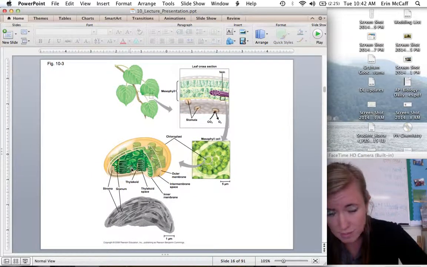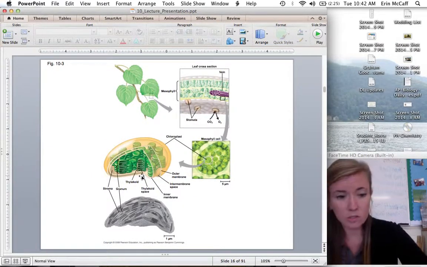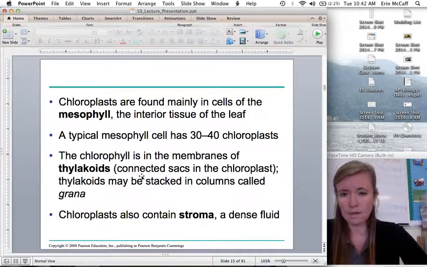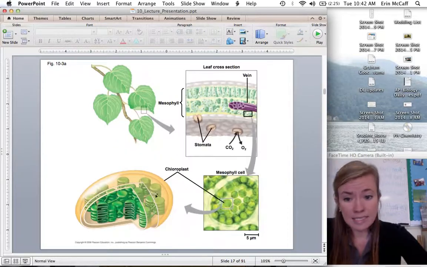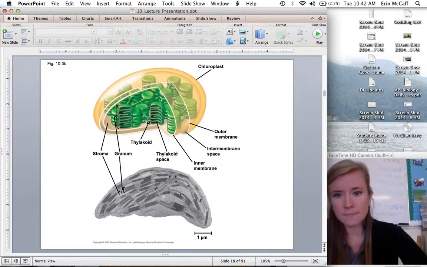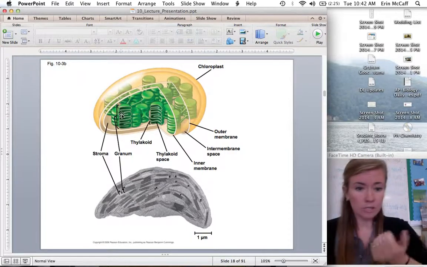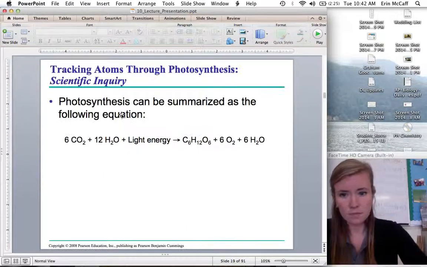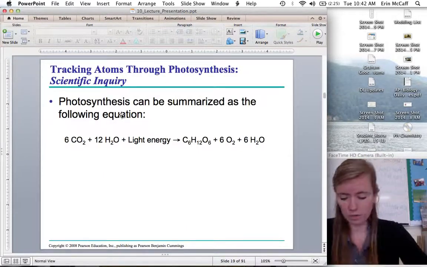They're all stacked on top of each other, and the group of them is called grana. So a stack is a grana, a singular is a thylakoid. And the stuff inside of the chloroplast, all this space inside is the stroma. So it's like the matrix of the mitochondria or the cytosol of the cell, just the space inside. Make sure you know the structure of the chloroplast.